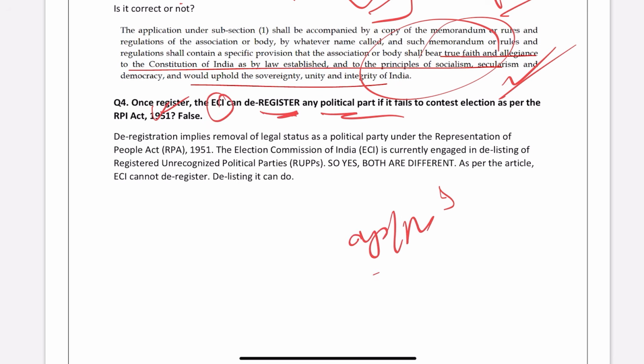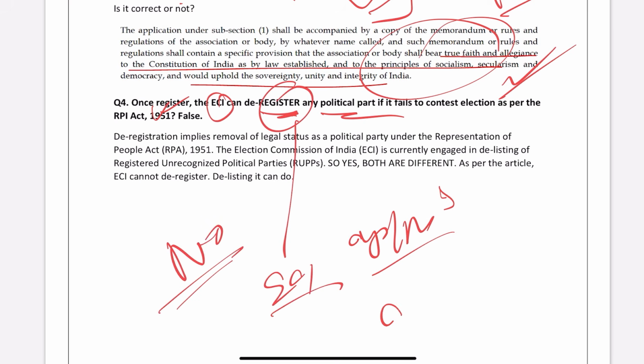Yes or no? Answer is no. Once registered, ECI cannot deregister.